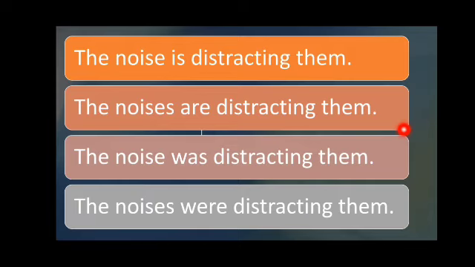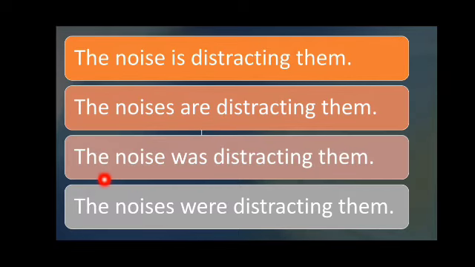For the rules I explained on the previous slide, here we have some examples. The noise is distracting them. Here we have a singular subject, noise. That's why a singular verb is used here. The noise is, not the noise are. Similarly, the noises are distracting them. Here we have the noises, which is a plural subject according to the number, right? So here we have not one noise, but more than one, noises. That's why the plural verb are is used here, right?